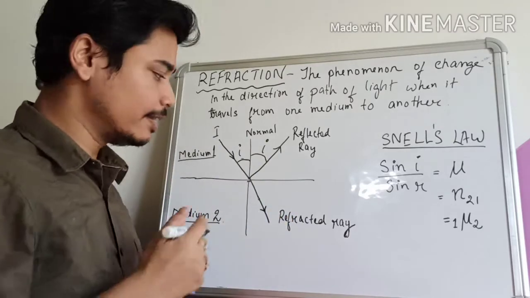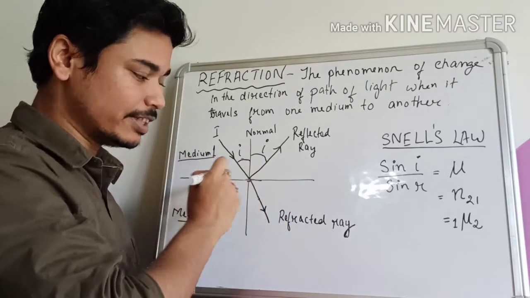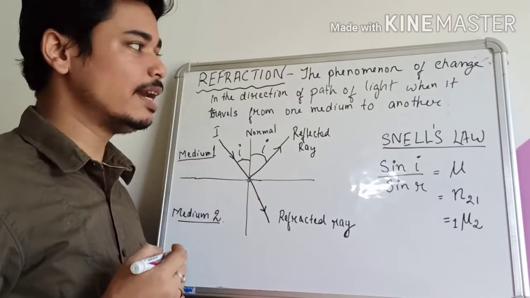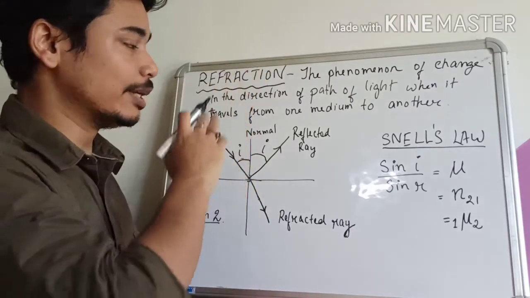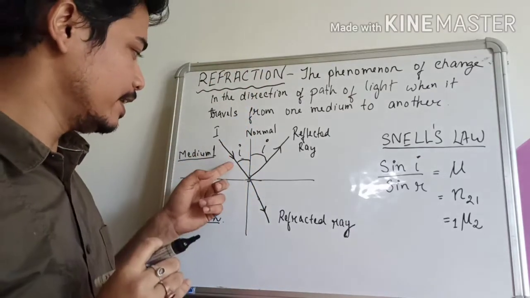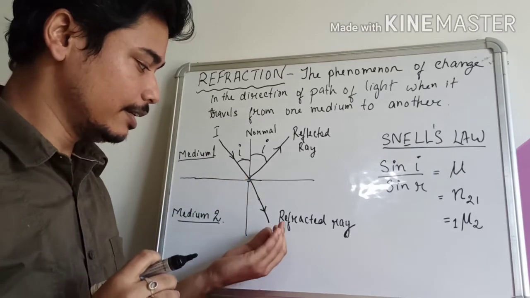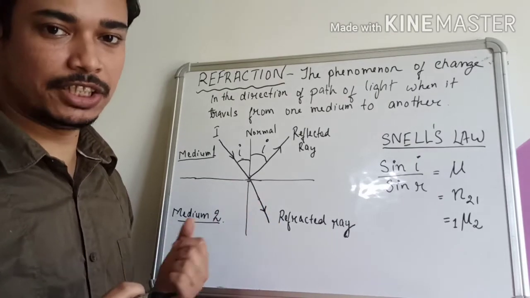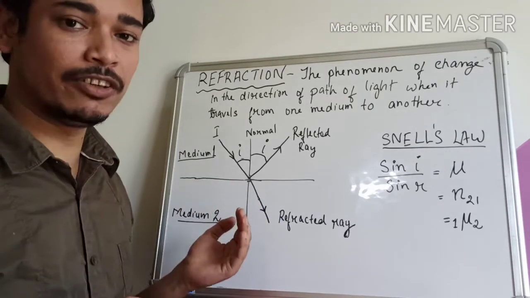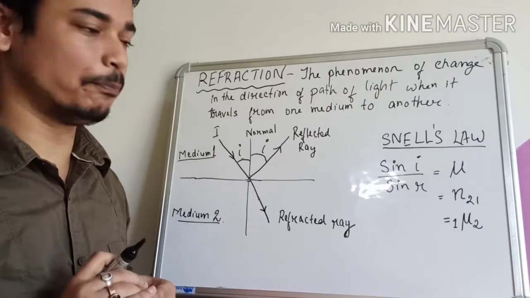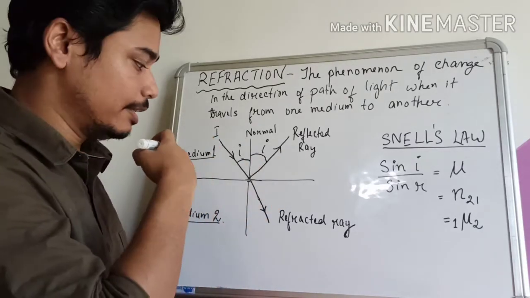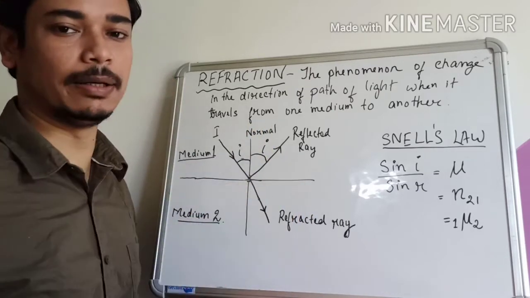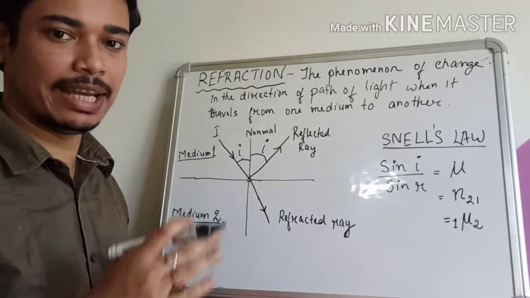If transmission occurs, then the ray would strike the surface at this point and get transmitted into the second medium. If the ray gets transmitted into the second medium, then the phenomenon of refraction occurs. The direction of the path of the ray gets changed. Why? Because the speed of light is different in different media. The speed of light is not the same in these two media. Therefore, the direction of the path of light gets changed.